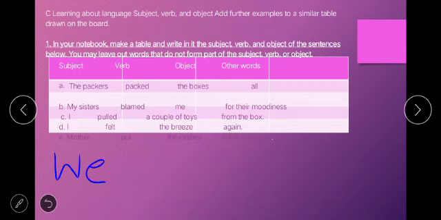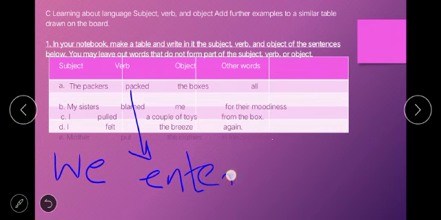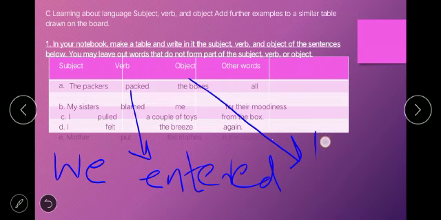We is a subject, verb is entered, and object is the playroom. The last part was skipped, so I'm writing it here again. I hope this is clear to you now.